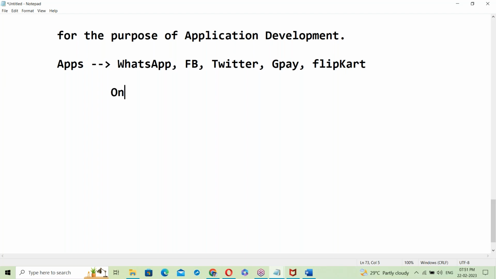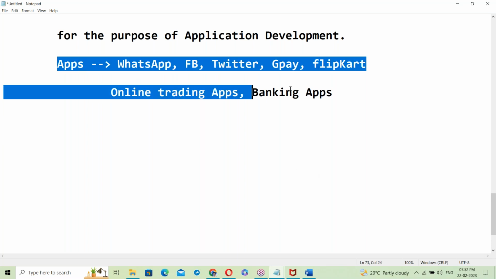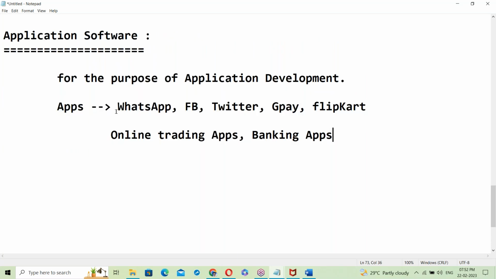Other online trading apps, then banking applications, banking apps. So how to develop this kind of applications, like WhatsApp, Facebook, Twitter, Google Pay, Flipkart?